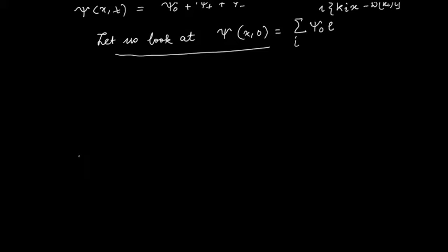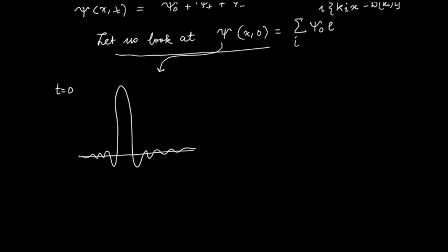Okay, so what we have seen from the short animation is that as I add up many of these at t equals to 0, what happens is I get to see a function which, in this particular case, looks something like that. So real part of psi. Always I am plotting the real part because that's what I can plot. Otherwise I can plot both, but that doesn't give us much extra understanding.